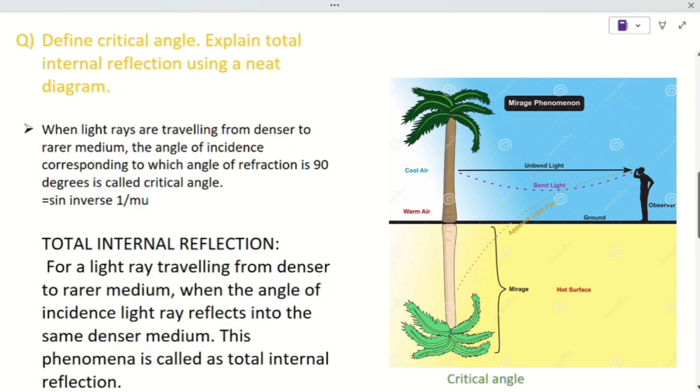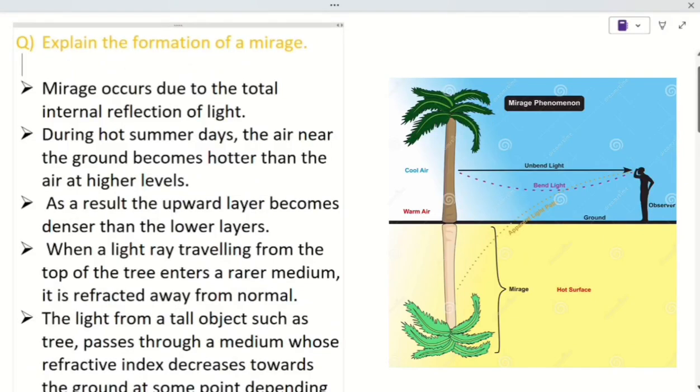This is the formula of the critical angle: sine inverse of 1 by mu. About total internal reflection also, I will show you the diagram going forward.